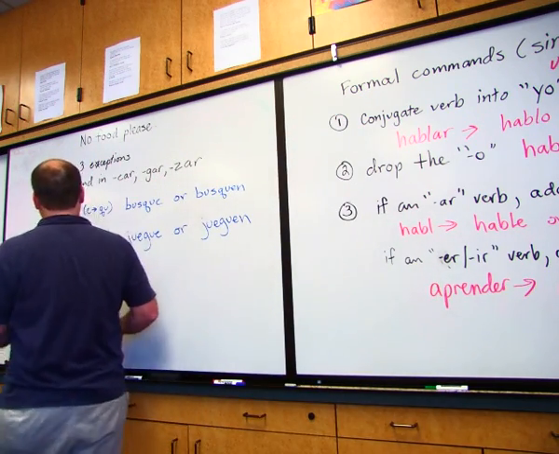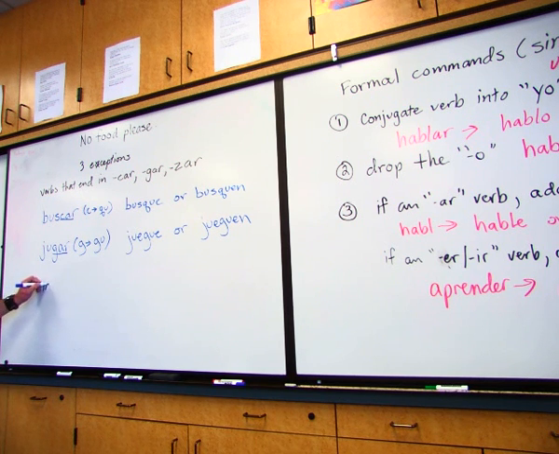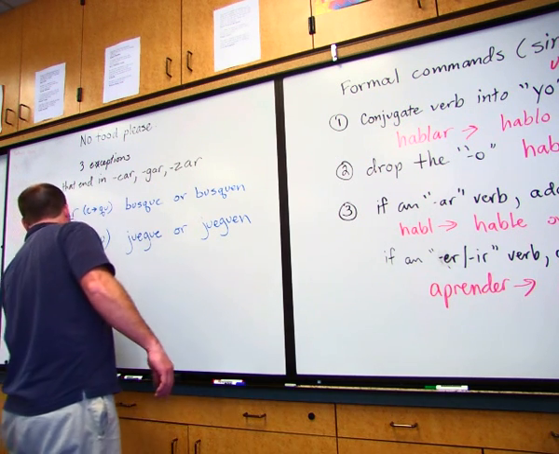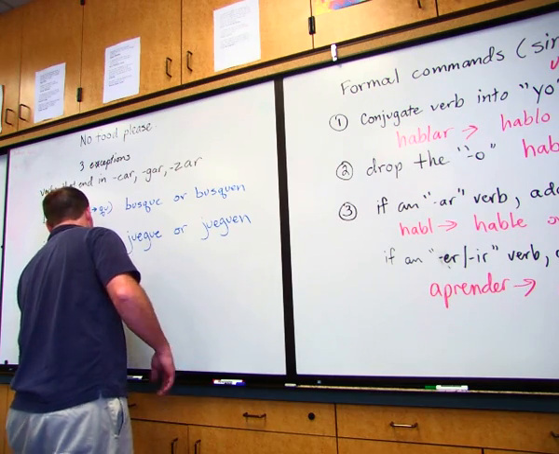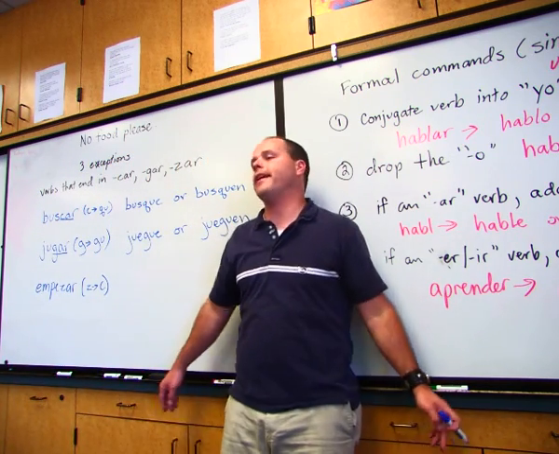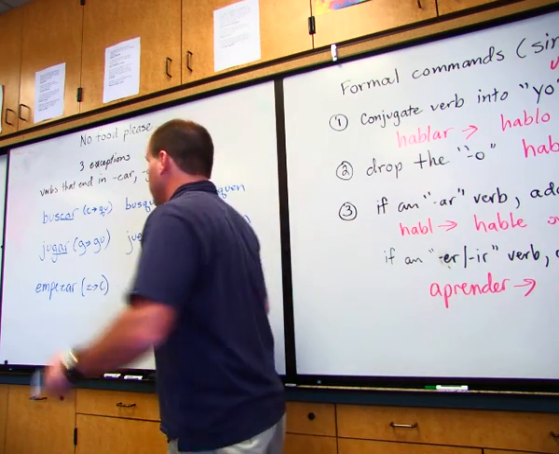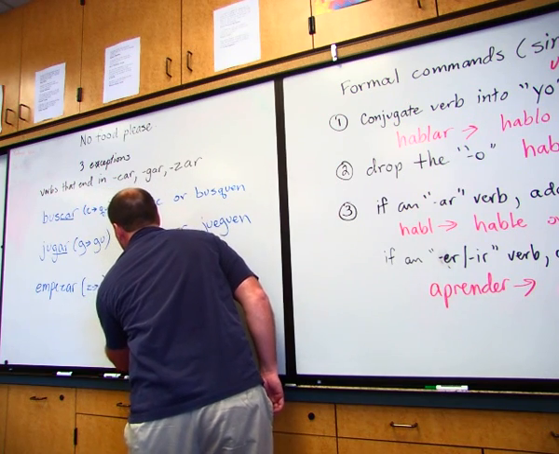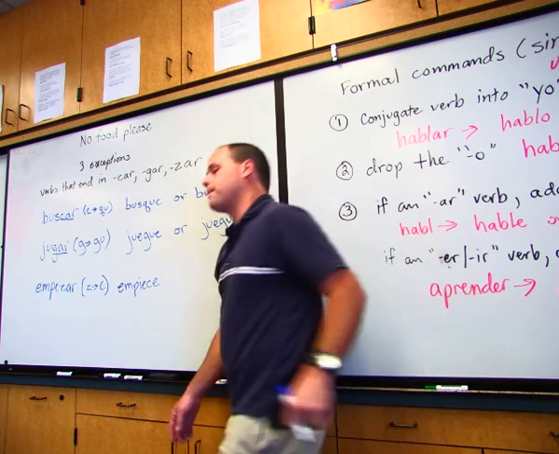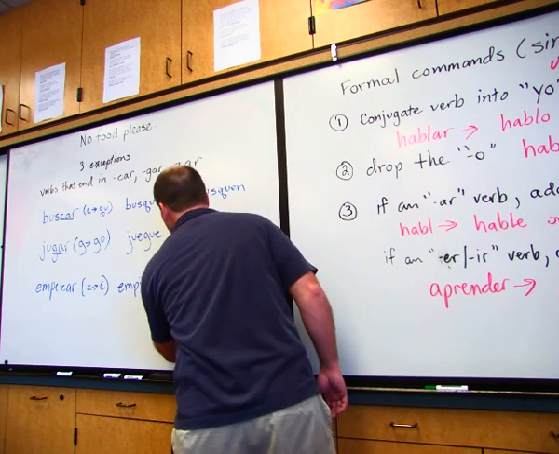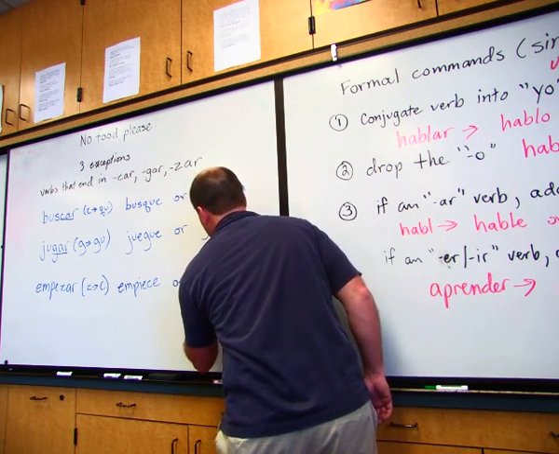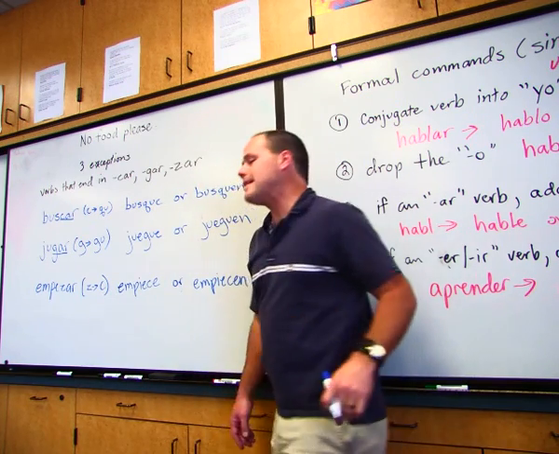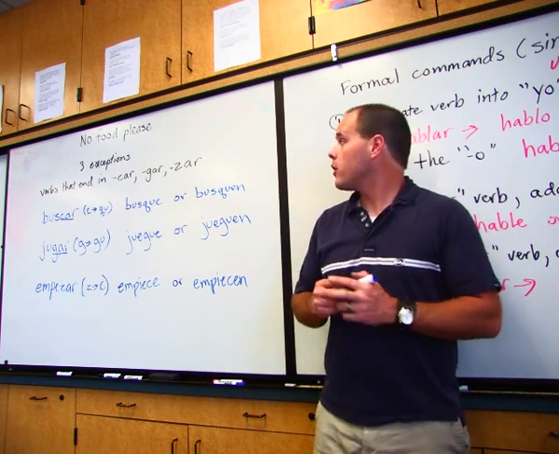And now our last one is a ZAR verb. One we'll use is empezar. What does that mean? Empezar. To begin or to start. Now in this one, it's just a simple letter change. A Z becomes a C. Not sure why it changes that way, it just does. So now this also is a stem changing verb. So what would the single formal command be? Empiece. What would the plural form be? Empiecen. Okay. Those are our irregular ones.